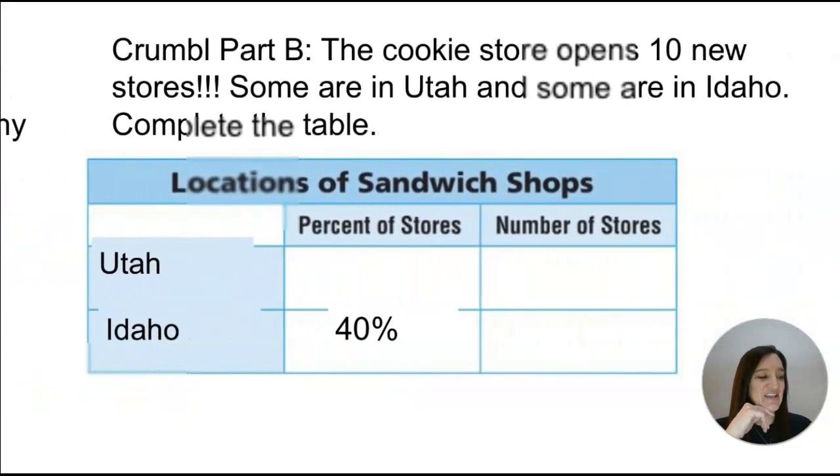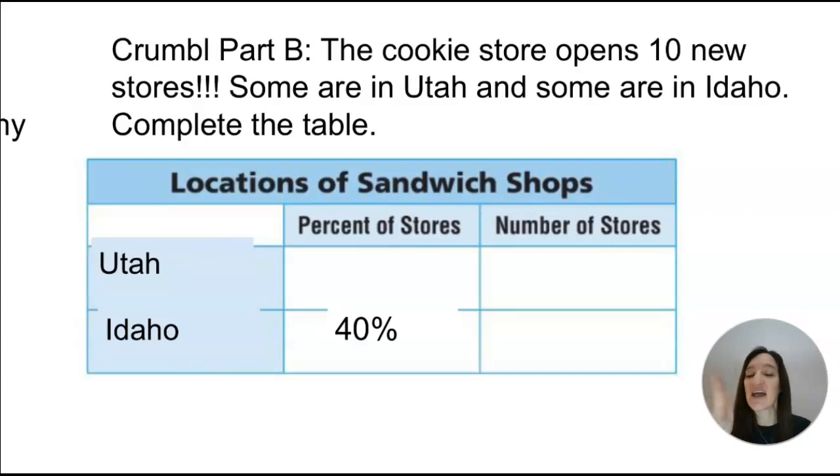Part B is this. The cookie store has opened 10 new stores. Some are in Utah and some are in Idaho. So complete the table. So if there's 10 new stores, I see a percent. So I'll do the 40 over 100. And now I need, do we have 10 total new stores?